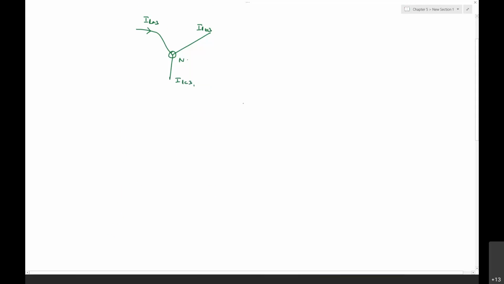We know that all the triplet harmonics are in the same phase, all co-phasor. Let us assume the currents are ILA = Im sin 3 omega t, ILB = Im sin 3 omega t, and ILC = Im sin 3 omega t.